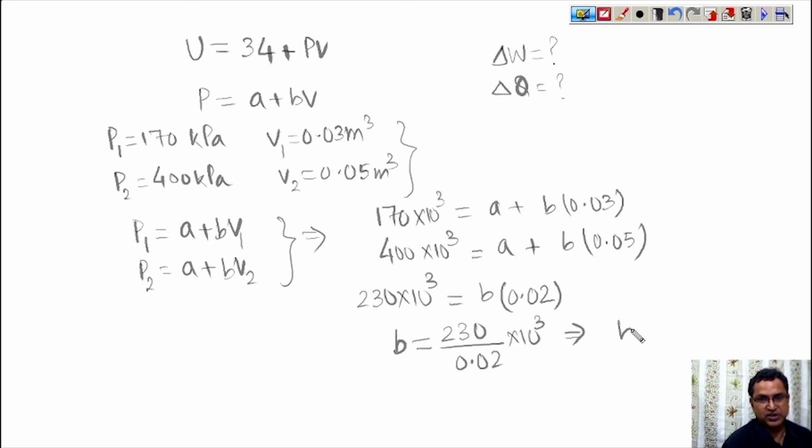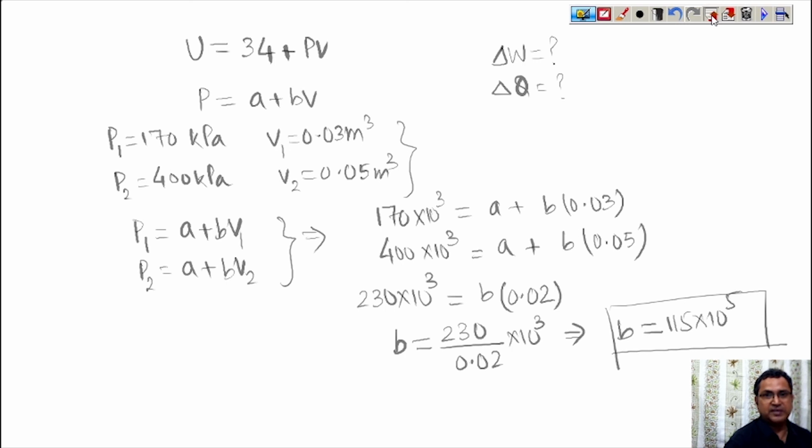So B is equal to 230 upon 2, that is 115 into 10 raised to the power 5. This is the value of B. Now put the value of B in equation number 1.